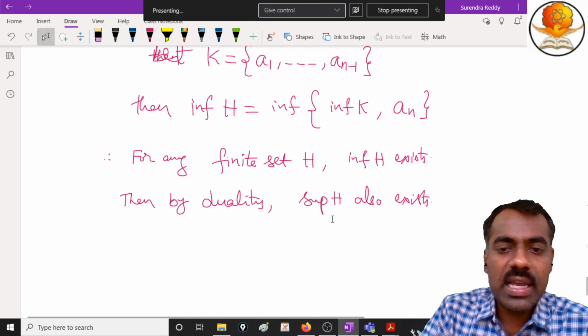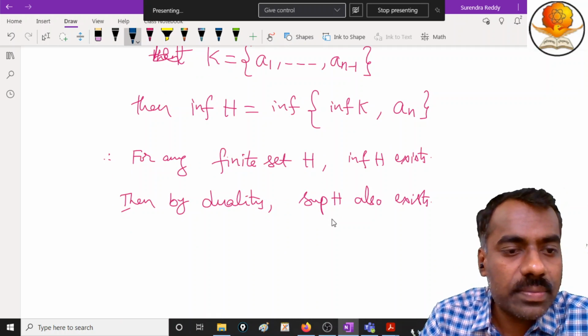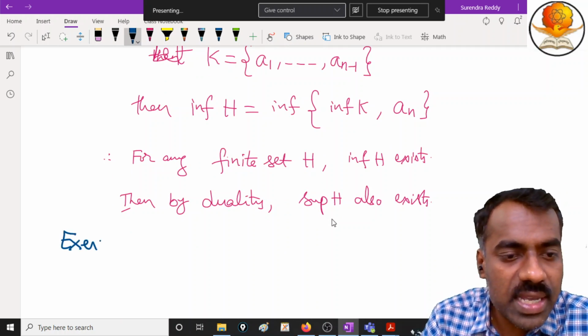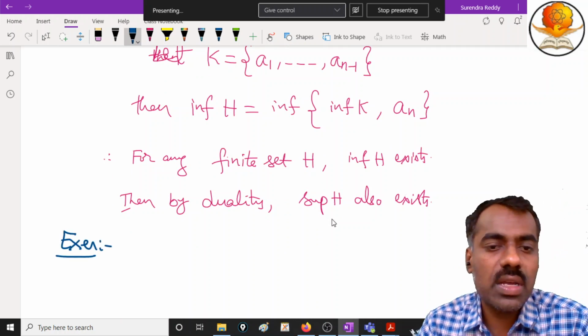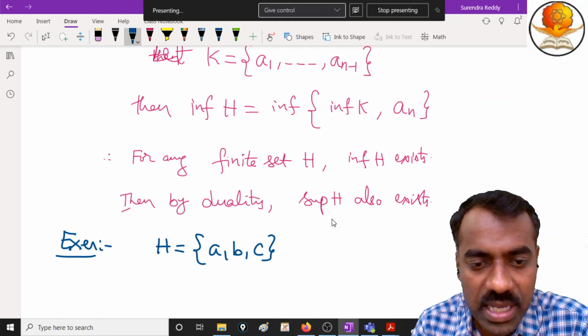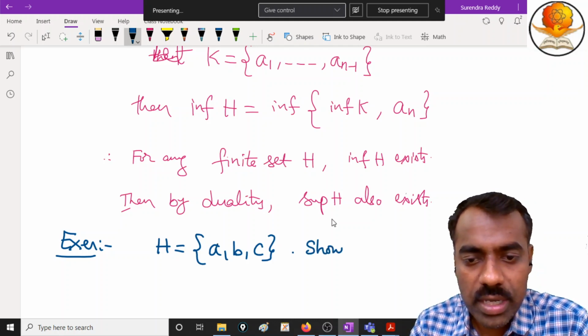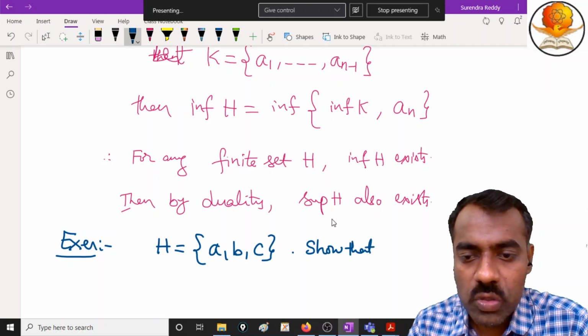Your exercise is that for this set H, everyone try to prove it, don't copy it. Take H equal to A, B, C, right? Show that the supremum of H exists.